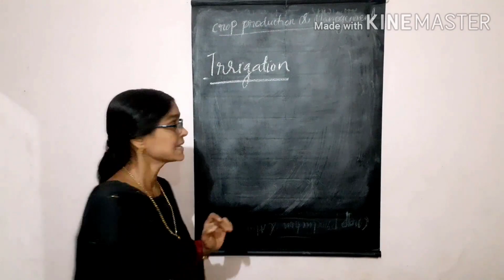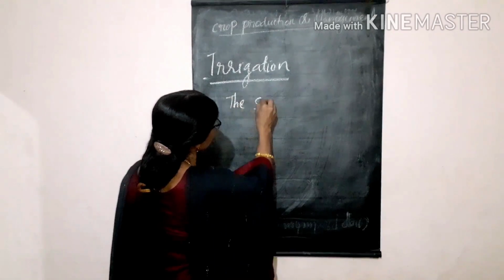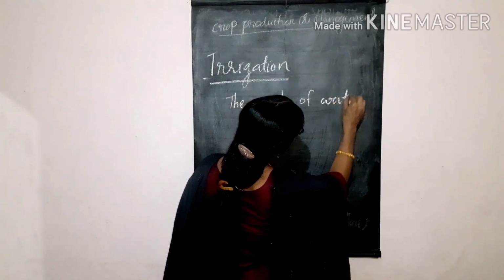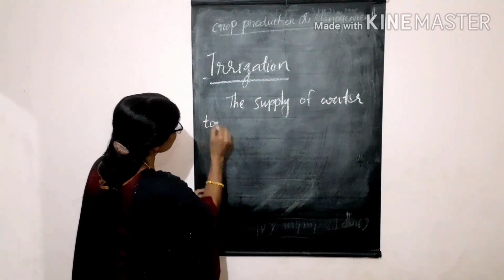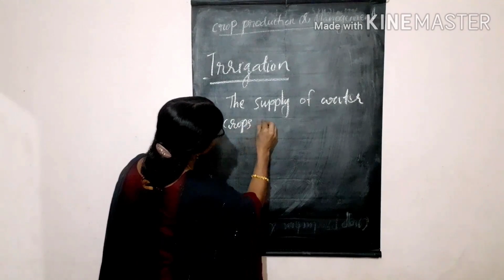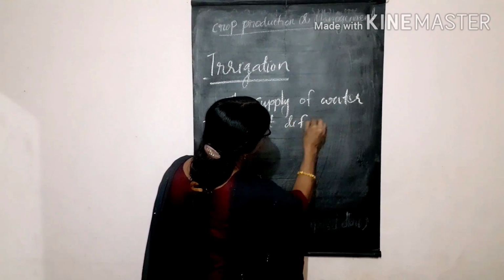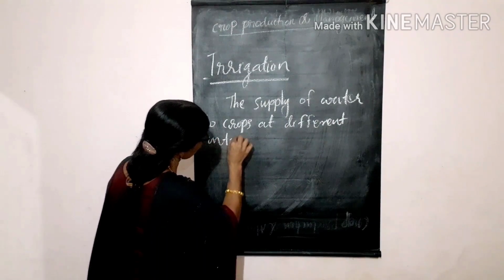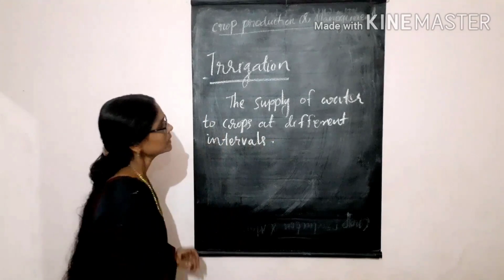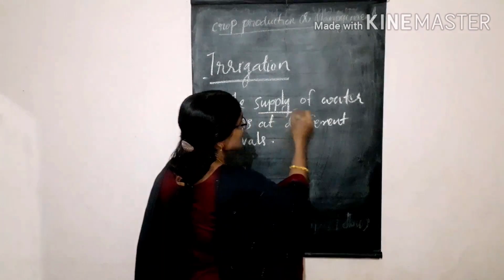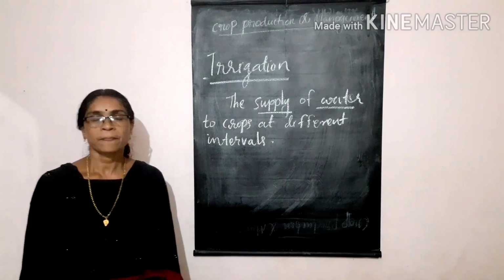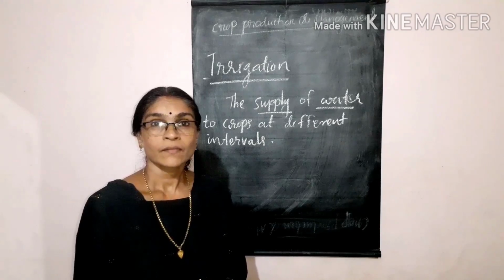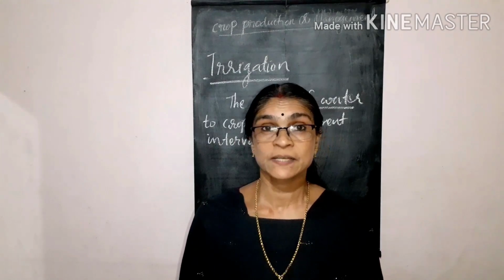What is irrigation? The supply of water to crops at different intervals. It is called irrigation, the supply of water. Then how are we supplying? And when do we have to supply water to the crops?